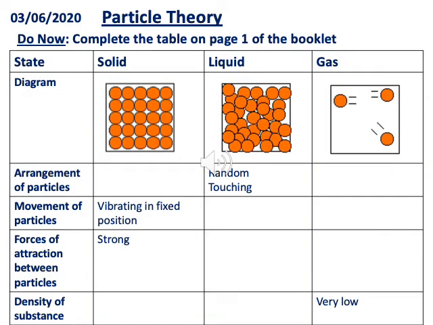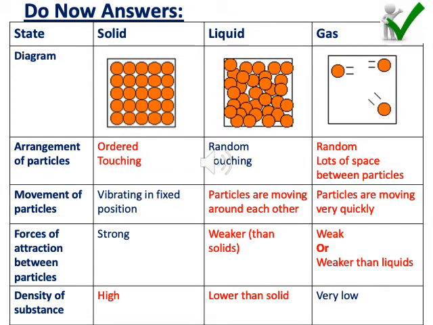Now, since you have met particles when you were at primary school and possibly last year when you were in Year 7, I just want to do a quick recap. So, all you need to do here is look at the particle arrangements for solids, liquids and gases and fill in the blank boxes. Okay, so for example, on a separate piece of paper, describe the arrangement of particles in solids, liquids, gases, then describe the movement of particles in solids, liquids, gases, and so on and so forth. Do pause the video. Get yourself a green pen and assess your work. Pause the video if you need to.